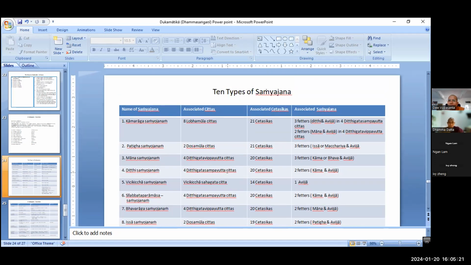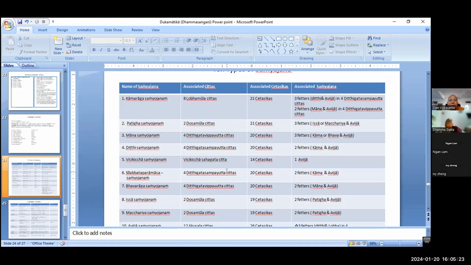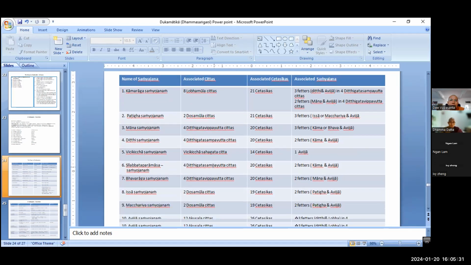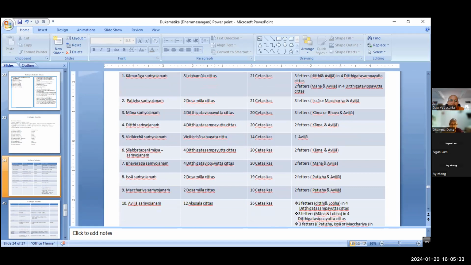So any questions? Some more questions? Sayama, I can understand that in the sutta, the 10 factors include Silabbata Paramasa.